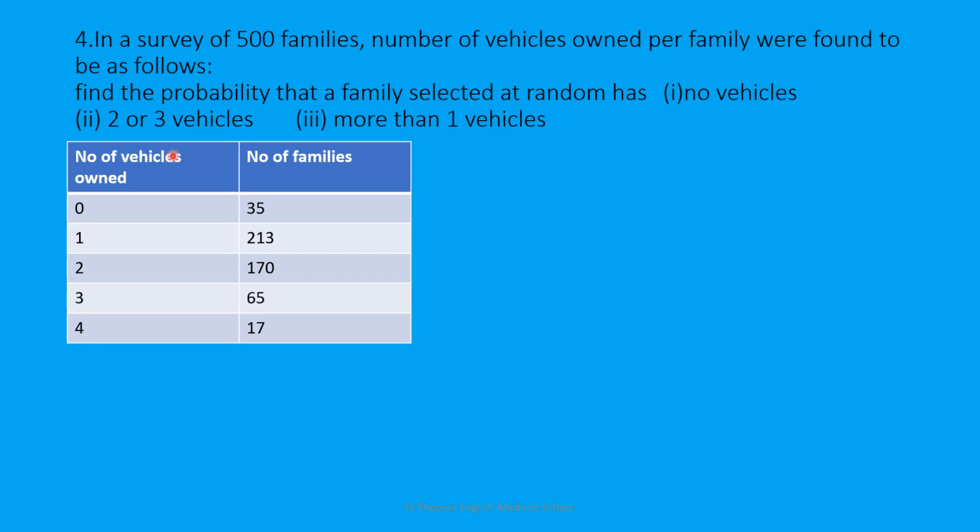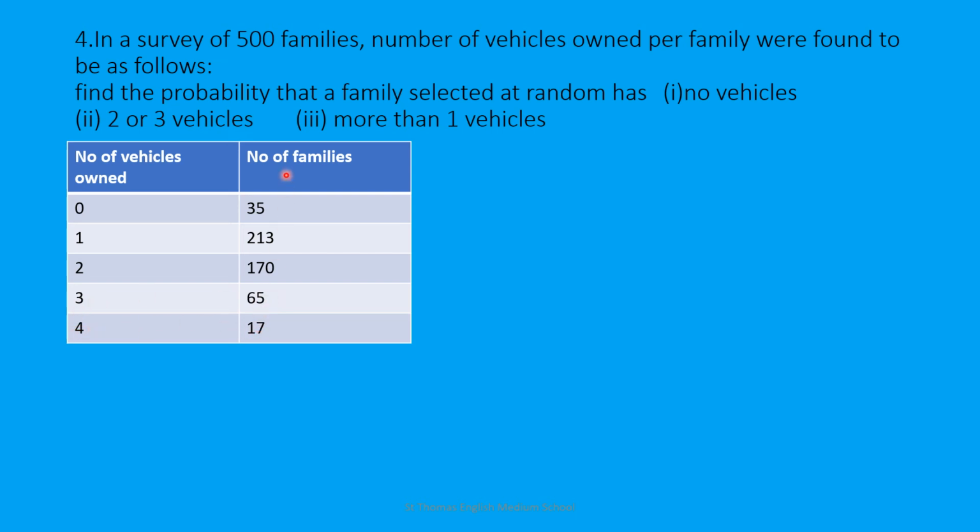The table is given, number of vehicles owned and number of families. 0 vehicle, 35 families. That means 0 means no vehicle. 1 vehicle, 213 families. 2 vehicles, 170 families. 3 vehicles, 65 families, and 4 vehicles, 17 families.